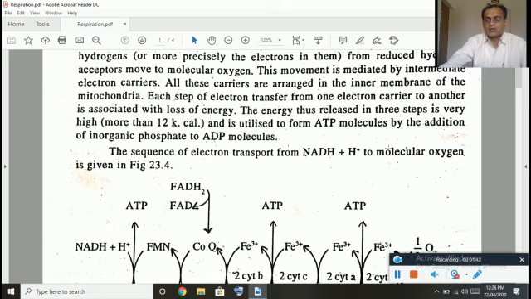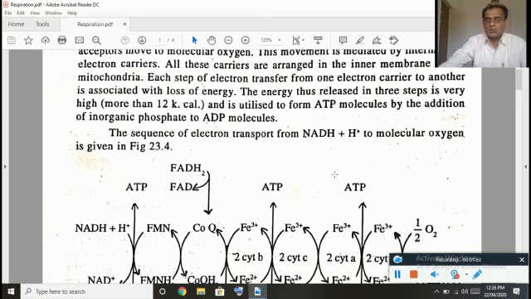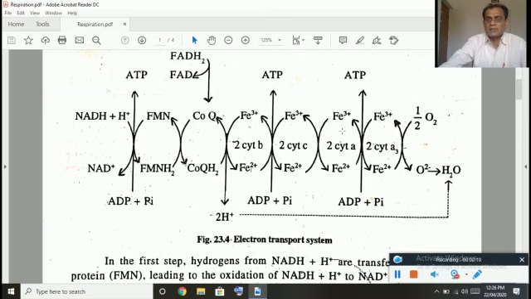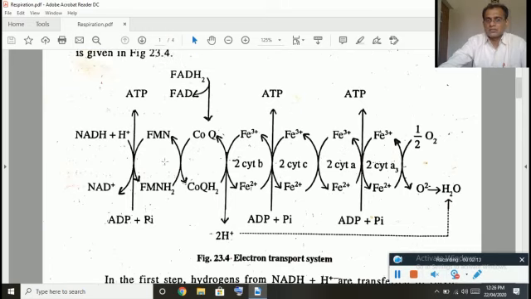During the transfer of electrons, there will be a release of some amount of energy at each and every step. If the released energy is more than 12 kilocalories, then that amount of energy is used in the synthesis of an ATP molecule. That is, a molecule of phosphate is added to ADP so that adenosine triphosphate is formed. This is a very important thing. You can observe here all these things, the electron carriers and certain compounds are present on the inner membrane of the mitochondria.